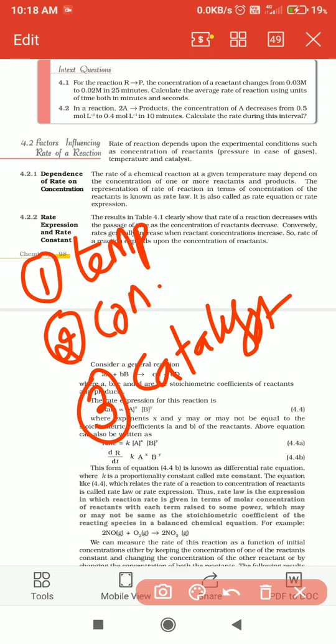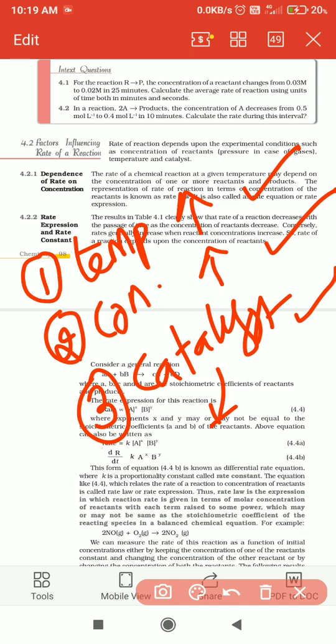If the temperature is rising, the rate of reaction also increases. Likewise, if the concentration of reactants is higher, the rate of reaction will also be higher. During a chemical reaction, if you use a catalyst, you are able to get a high yield of product. So these are the three major factors influencing the rate of reaction: temperature, concentration, and catalyst.